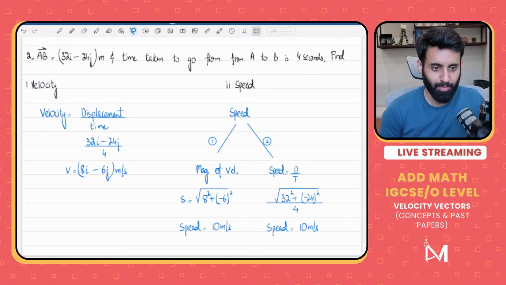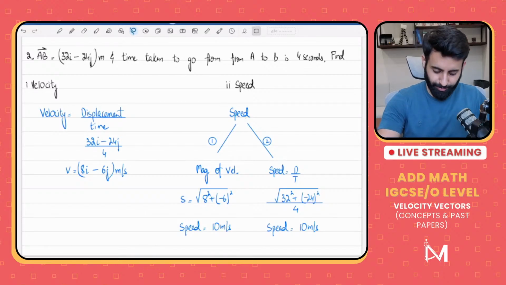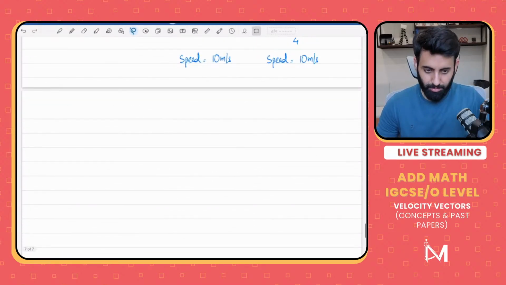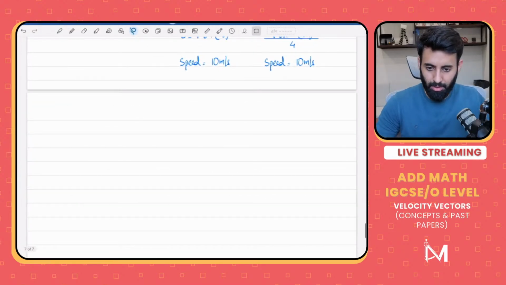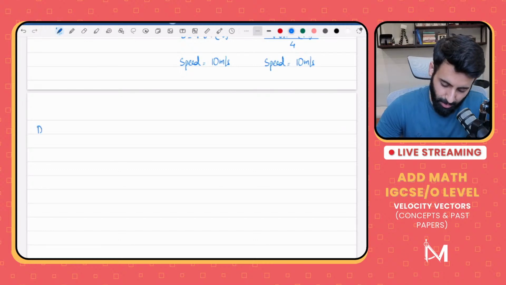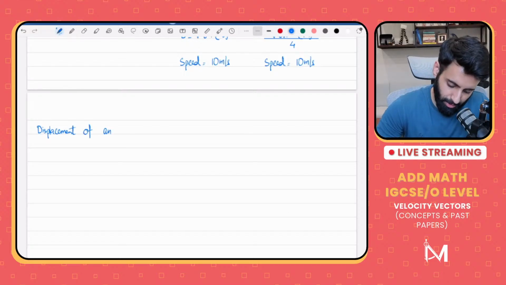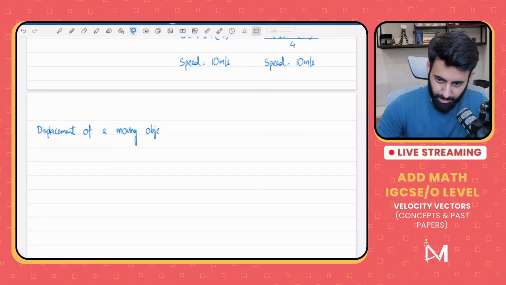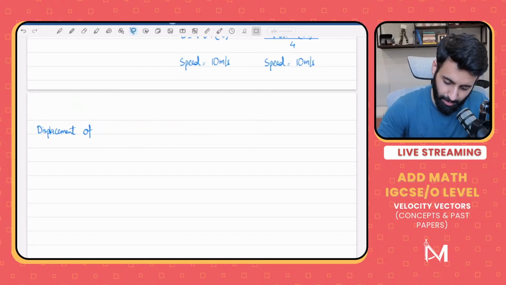Okay, now, अब चलते हैं थोड़ा आगे. So, the formula that I'm about to write down right now is perhaps the most important formula. Once again, we're not going to go into where the formula comes from, because we don't have the time for it. We'll just write it down and that's good enough. So displacement of an moving object, displacement of an object.